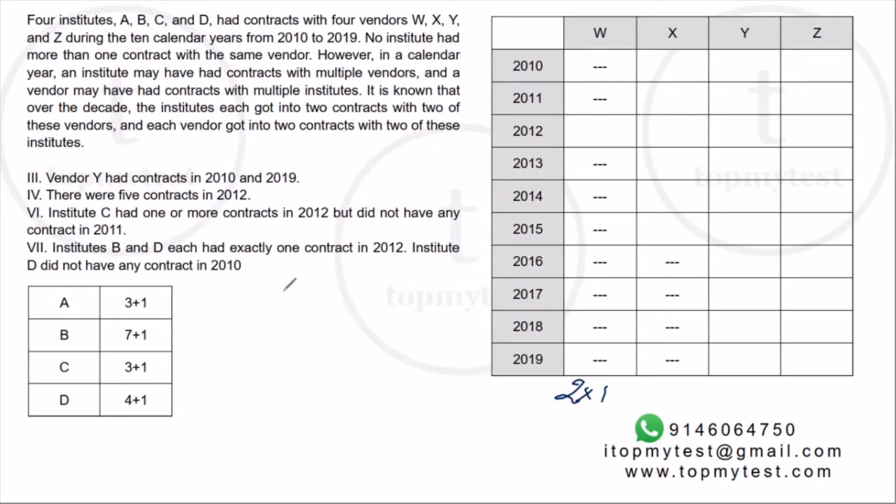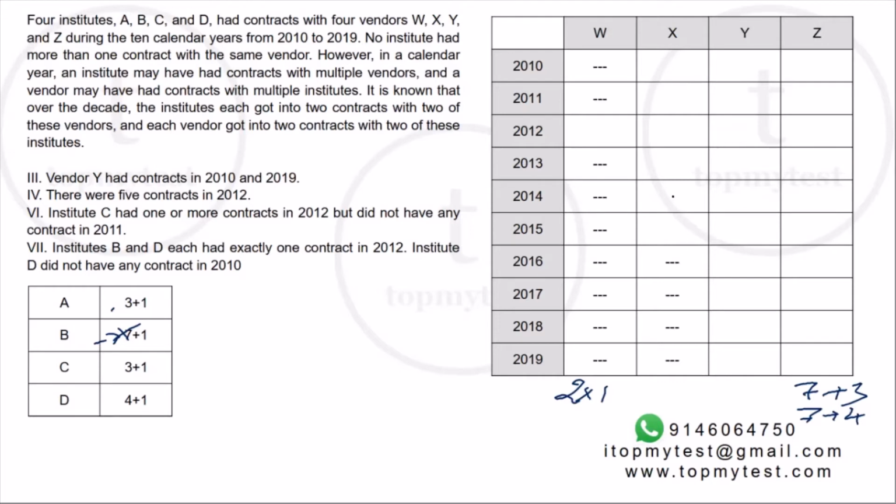So the only way Z can get a contract across these 10 years is if it takes a 7-year contract and couples it with either a 3-year contract or a 4-year contract. In case of a 4-year contract, there will be an overlap. So the 7-year contract goes to Z, and this part is taken care of. Now it will be 7 plus 3 or 7 plus 4.